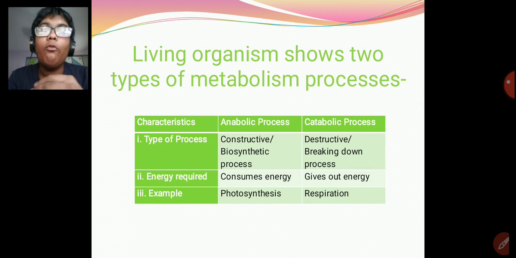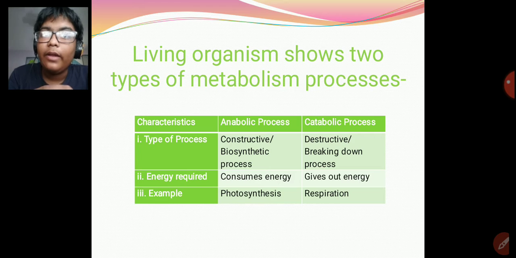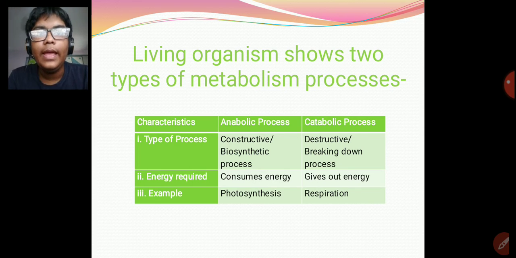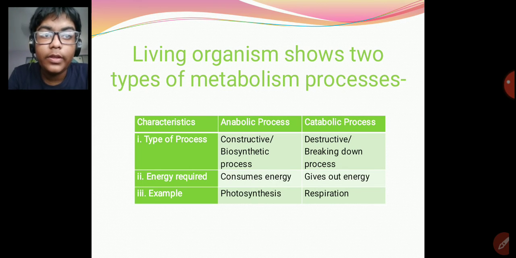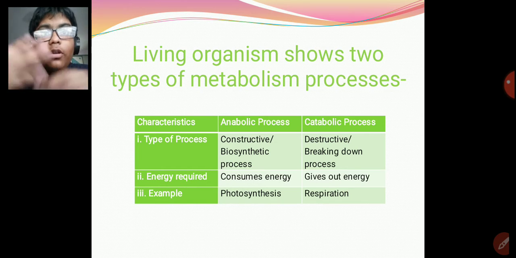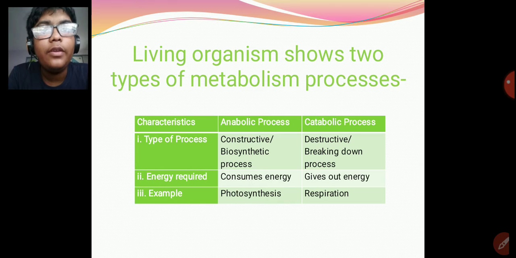Whatever energy was used to make the substance is given out when it is broken down. An example of an anabolic process is photosynthesis, where carbon dioxide and other things are used to make food, called glucose. In a catabolic process, for example respiration, the glucose is broken down to give energy and many other things.